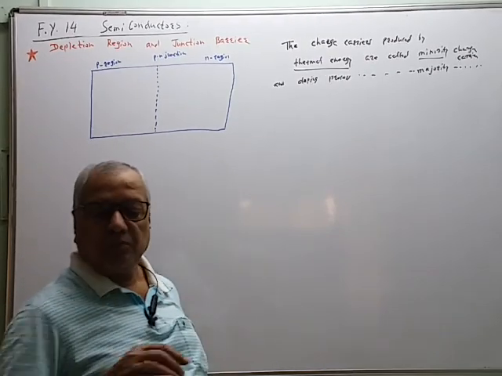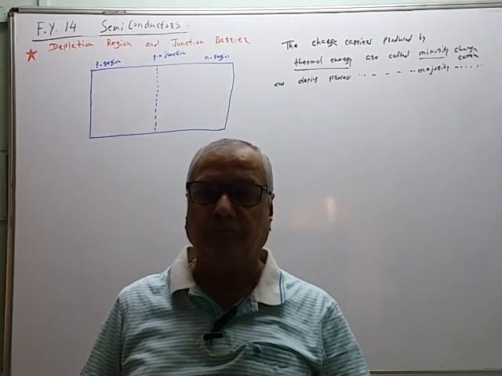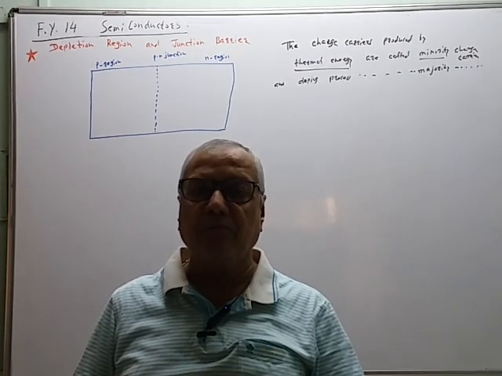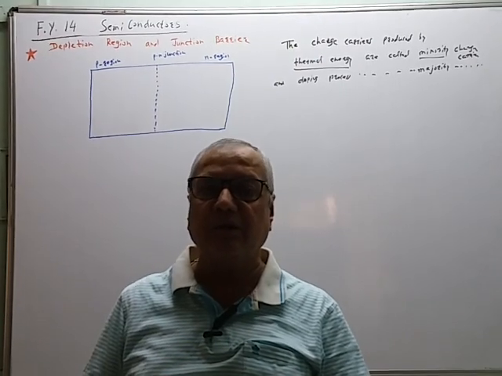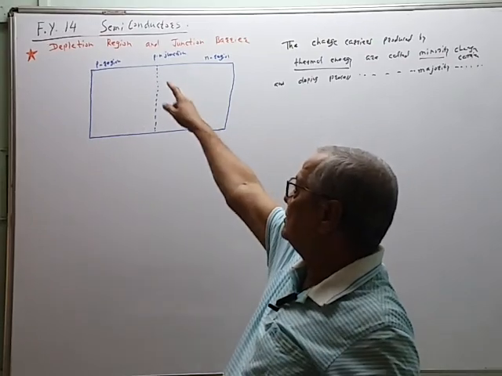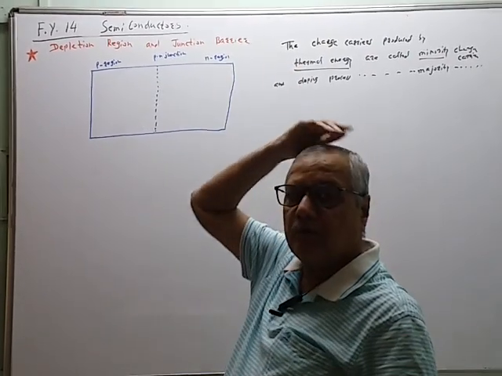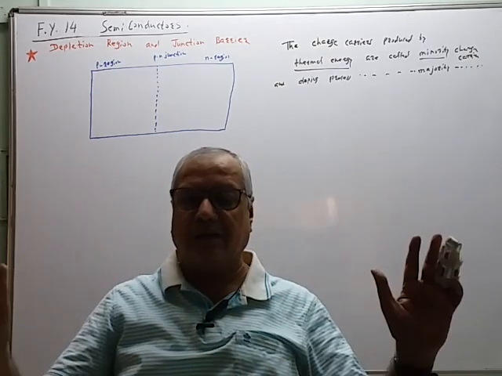Now, even at room temperature, there is one important effect that we also know in chemistry. That process is called diffusion. All these concepts, depletion region and junction barrier, we are going to consider when there is no external battery connected.